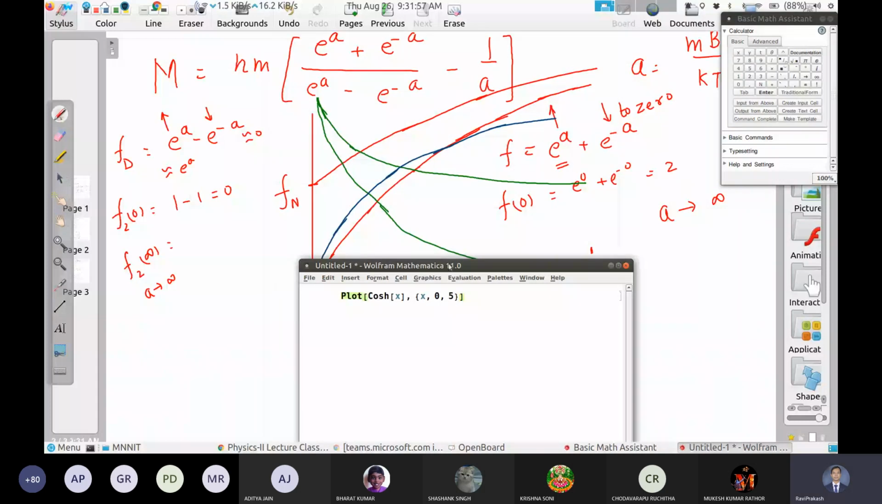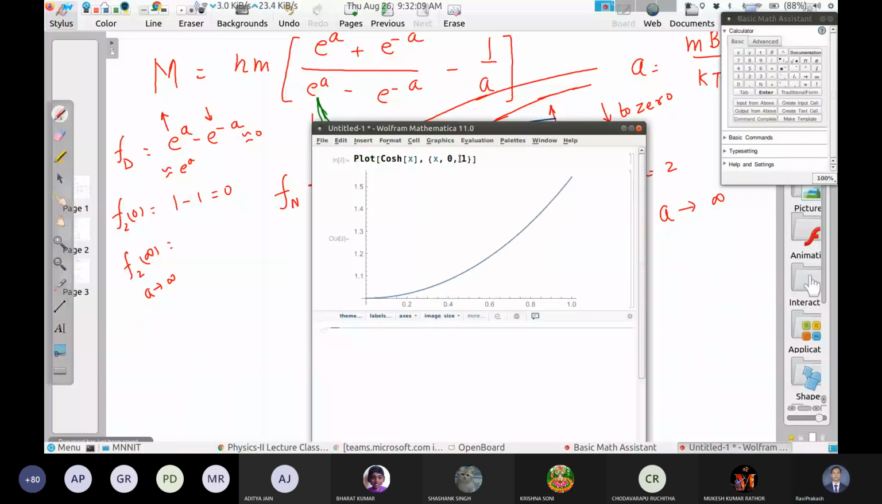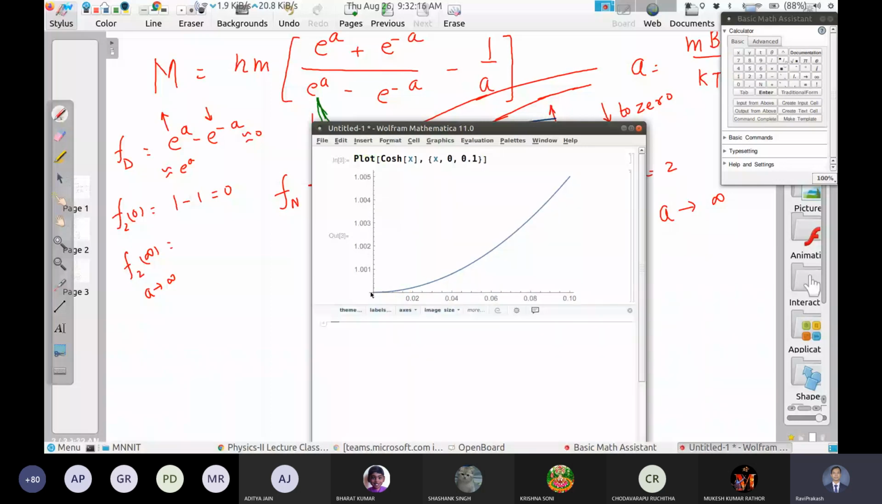What we see? Let me use the smaller number, even smaller. So you can see this number is starting from 1. Why 1? Because it is divided by 2. Now it keeps on increasing. What about the denominator? This is sine hyperbolic x with a factor of 2. Let me plot that also.